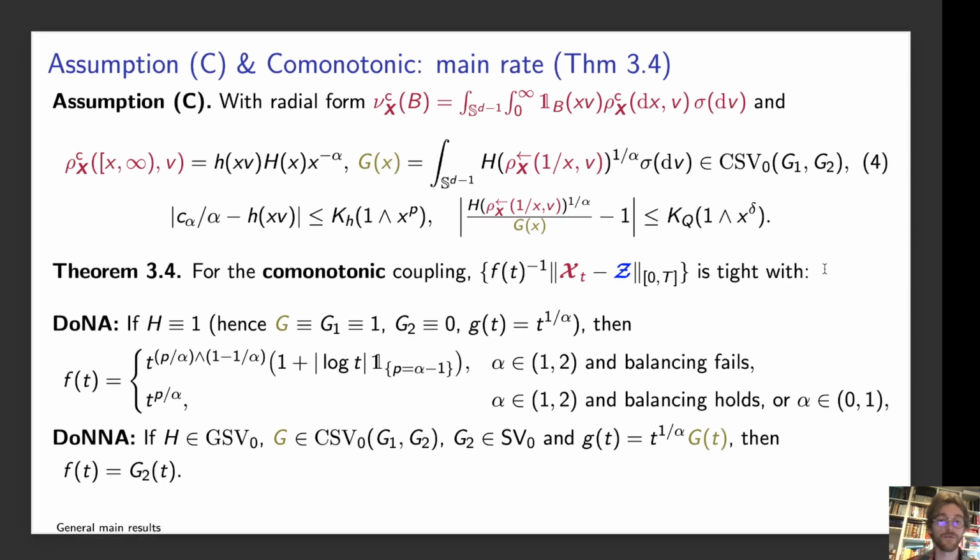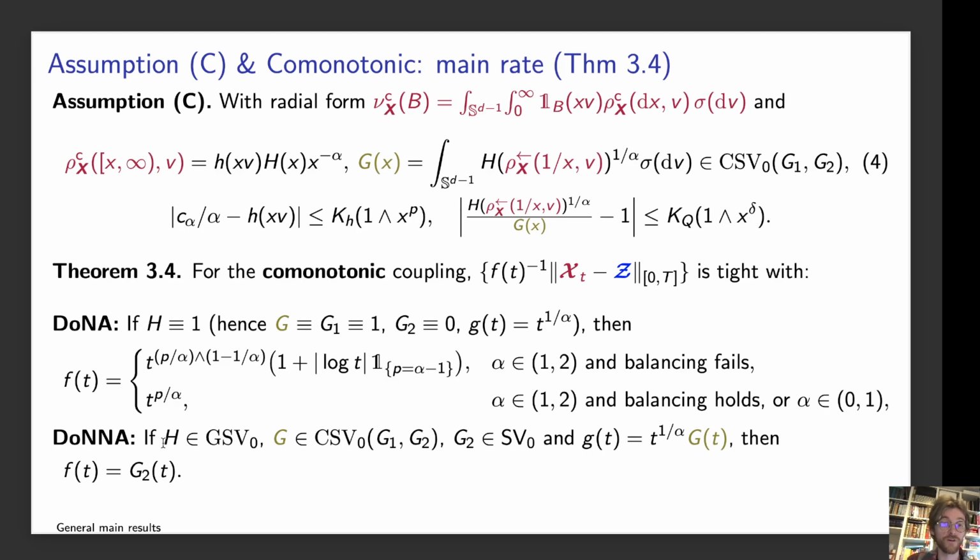So for the combinatonic coupling, our family f of t to the minus 1 times the supreme norm is tight. In the domain of normal attraction, again, h being equal to 1 gives us that both g and g1 are 1, g2 is 0, and our scaling function g is just t to 1 over alpha. Now, if p is not equal to alpha minus 1, then we just have this polynomial rate here. And of course, alpha between 1 and 2 and some appropriate balancing condition fails. If the balancing condition holds, or alpha is between 0 and 1, then we have t to the p over alpha, again, which can be arbitrarily fast if we can choose p as large as we want.